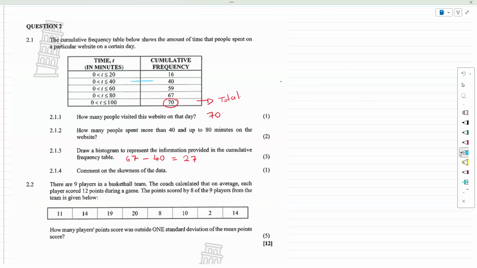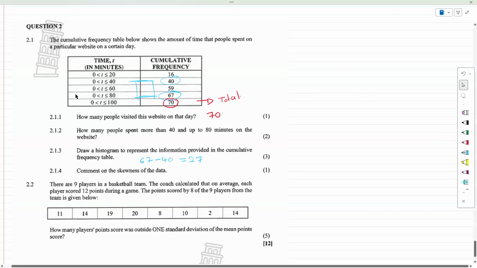Let's try and use a different color so when you guys are learning, it doesn't confuse you too much, but that's the range we're looking for. Okay, 67 minus 40 equals 27. Now, guys, the next question is, oh, that's on the wrong part.